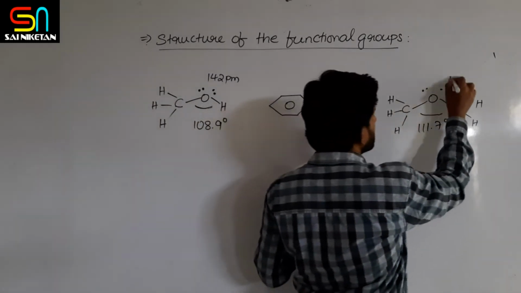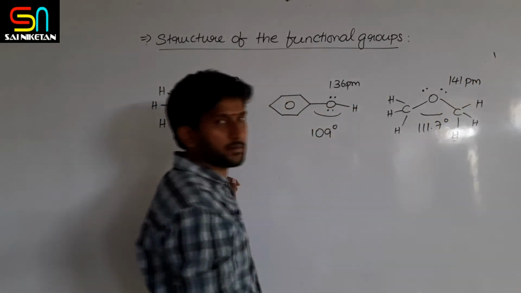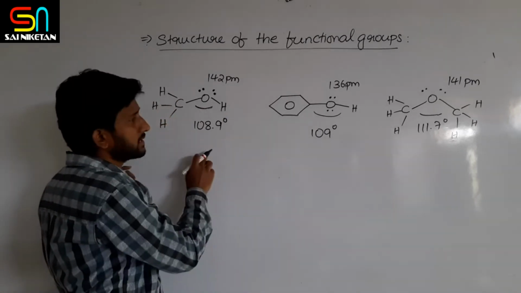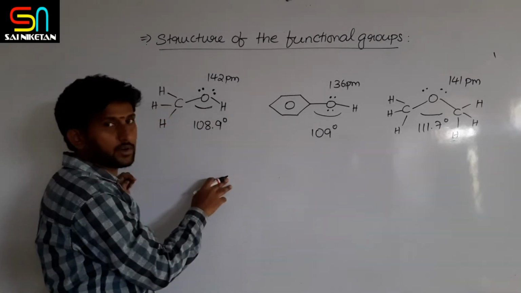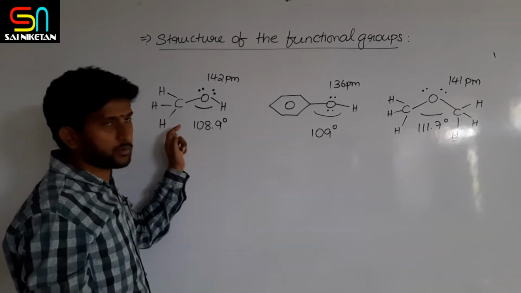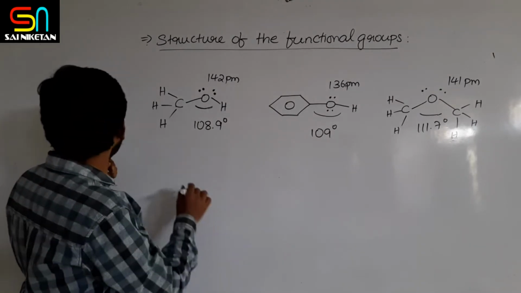Here it is 141 picometers bond length. So these are the bond angles and bond lengths of the C, O, H and these compounds.